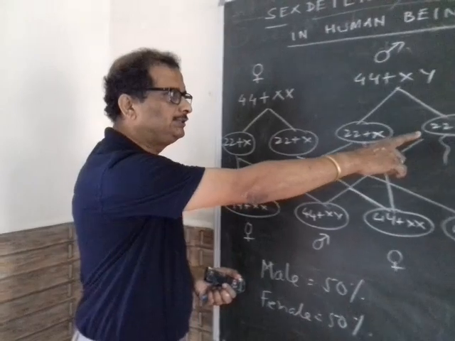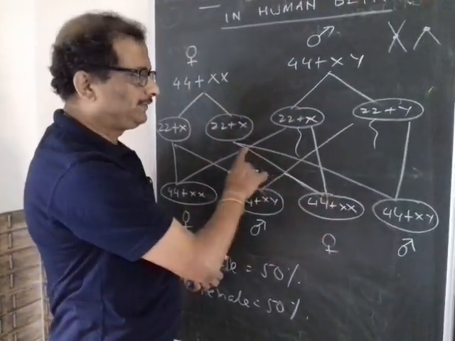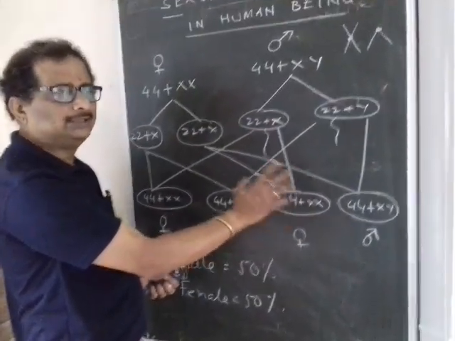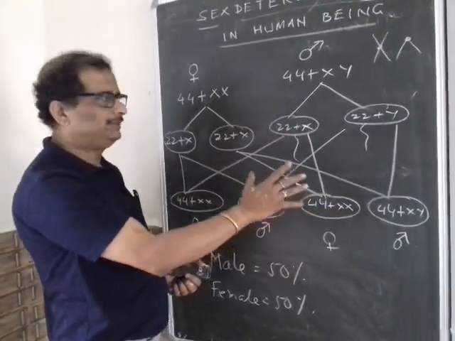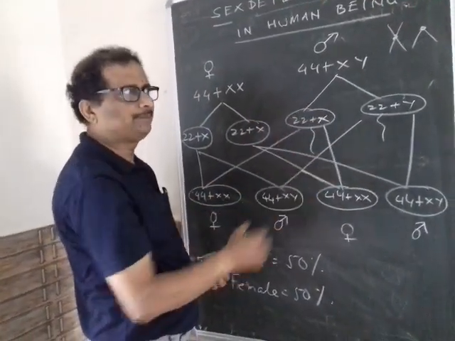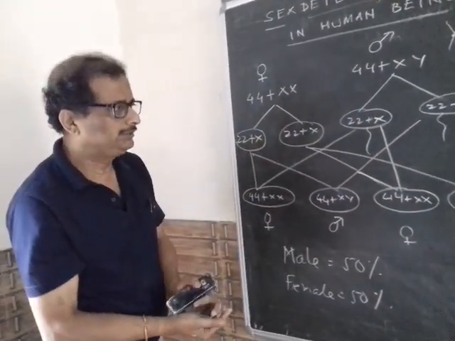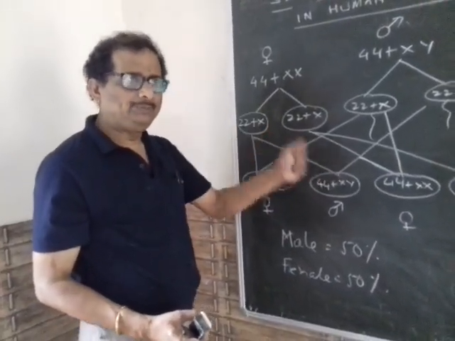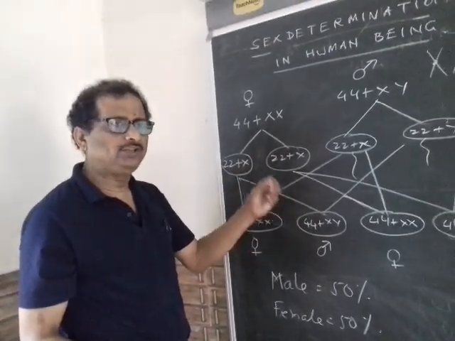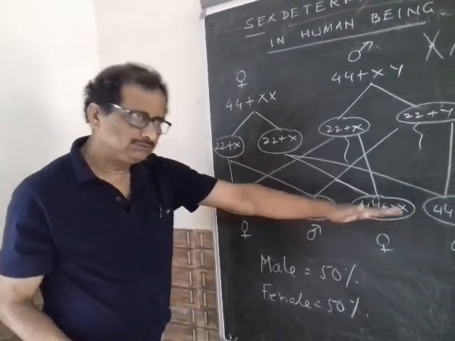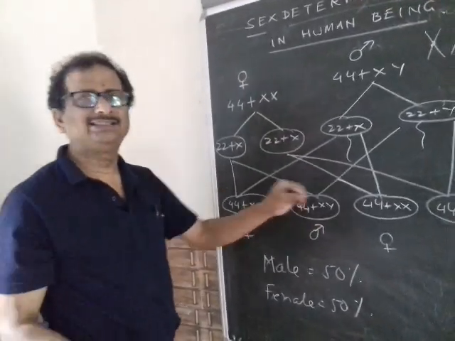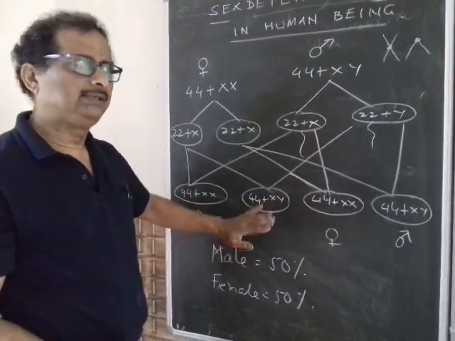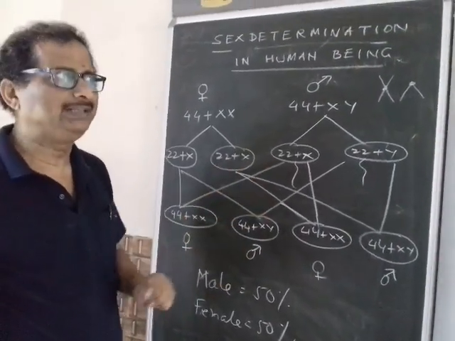Because if the father is donating the Y chromosome, then it will be the male child. If the father is donating the X chromosome, it will be the female child. So naturally, the father is the determinant. It is not the mother, but it is the father. Now this is about how, but this is at random. We cannot specifically say which one. If there is no manipulation or human interference, fertilization is a chance factor, and anything can happen. It can be male, it can be female. Both cases are possible equally.